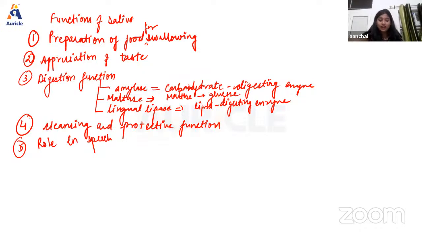Then another function we have is the excretory function.